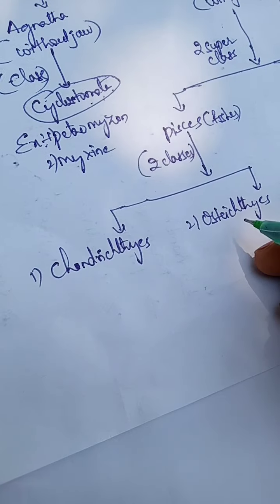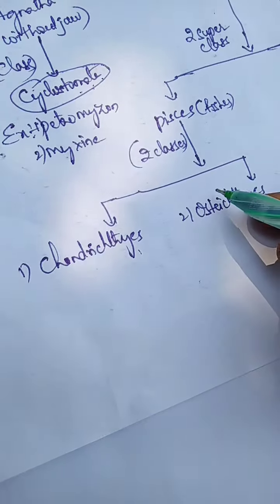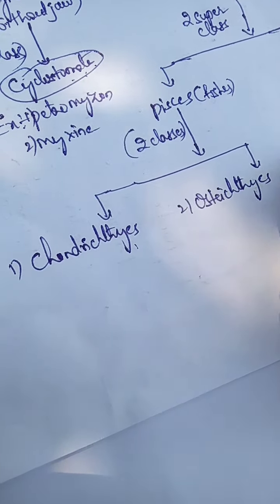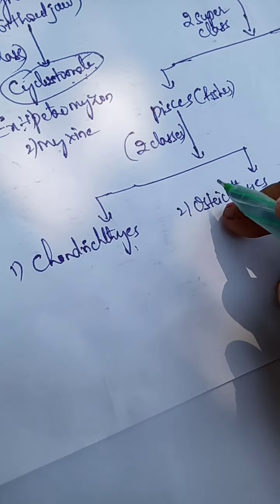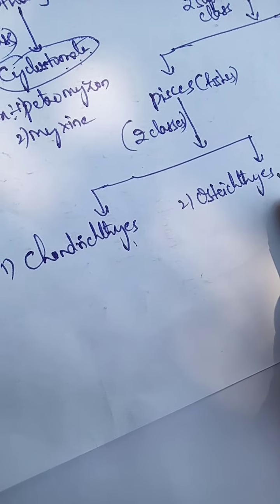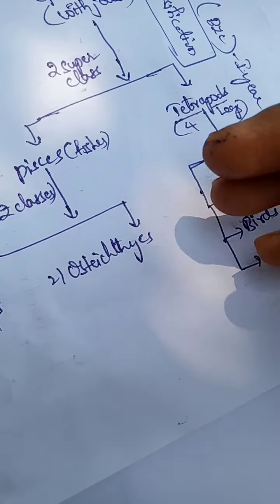Chondrichthyes are cartilaginous fishes, and Osteichthyes are bony fishes. We already discussed this in the previous class.